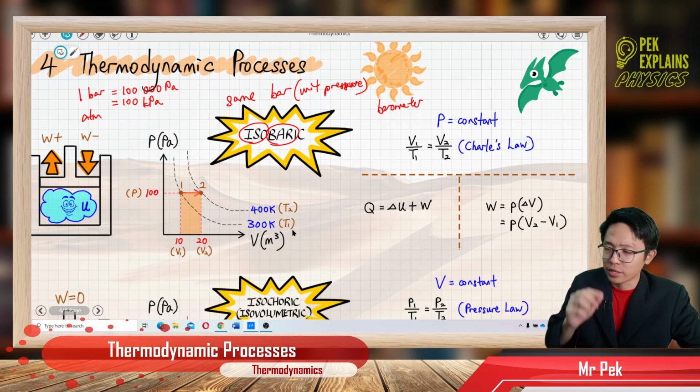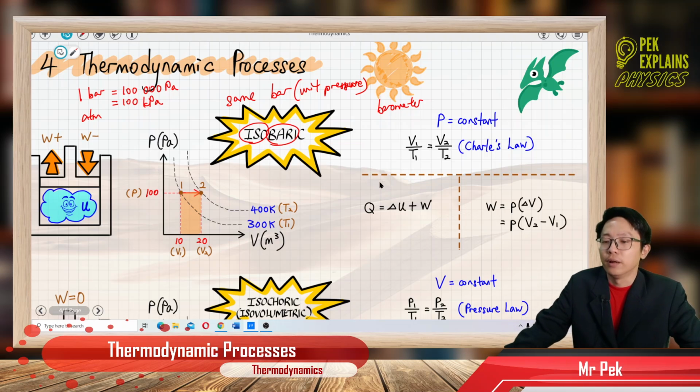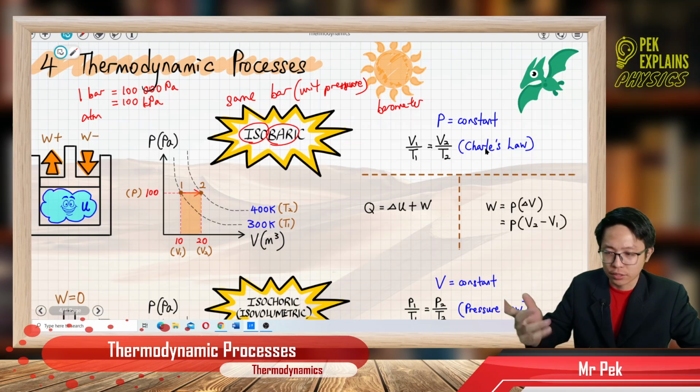If your question gives you the temperature in degrees Celsius, you need to change to Kelvin. Remember that. Need to change to Kelvin. Okay, that's about Charles' law.